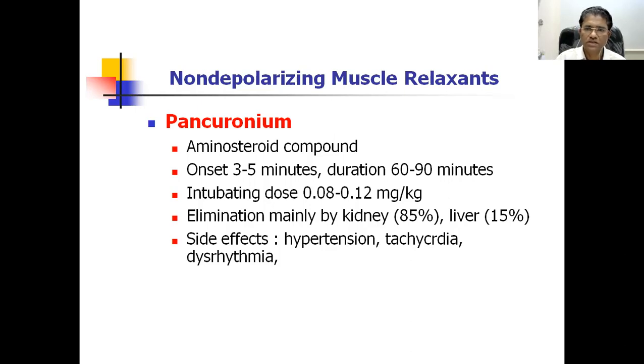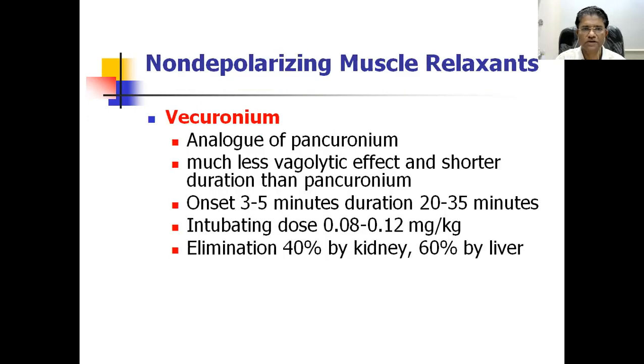This pancuronium, as it is longer acting, is quite useful for the ventilator. It assists in ventilation for proper oxygenation. Many times we need a drug of intermediate duration of action, 20 to 35 minutes. Here, vecuronium is the analog, which is quite useful. It has less vagolytic effect, and that's why less tachycardia, shorter duration than pancuronium, and 40% eliminated by the kidney and 60% by the liver, and that's why the intermediate action is obtained by vecuronium.